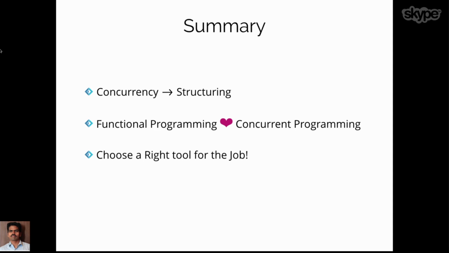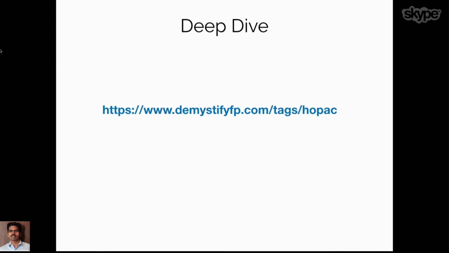And my solid recommendation will always be to choose the right tool for the job. The examples that we have seen in the talk are just for communicating the idea across. And before applying tools like Hopac or any concurrency programming model, remember that it adds complexity to your code in one way or the other. So always think twice before applying something. If it makes sense for your problem, apply it and make value out of it. And the slides and other things have just covered the Hopac library at a very high level.